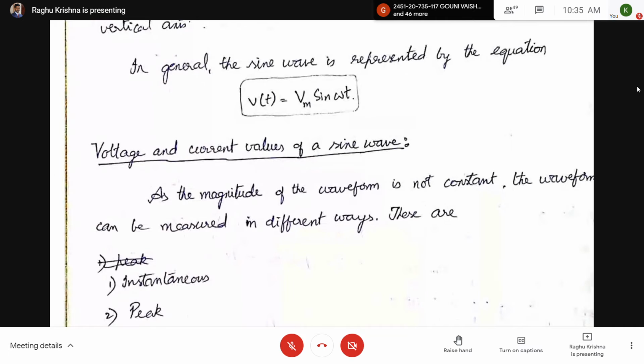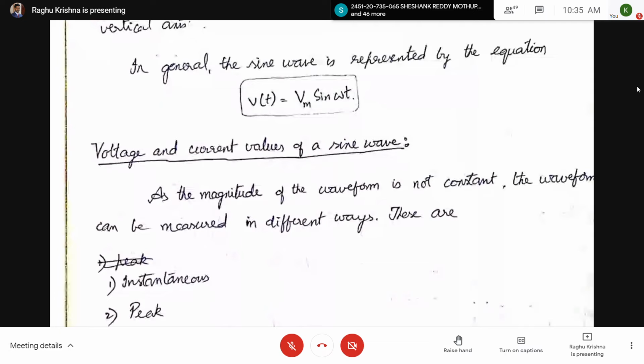If t equal to 0, you have seen that voltage equal to 0. Like that, at an instant of time, the value of the voltage is the instantaneous voltage. At a particular time, the value of the current is the instantaneous current.